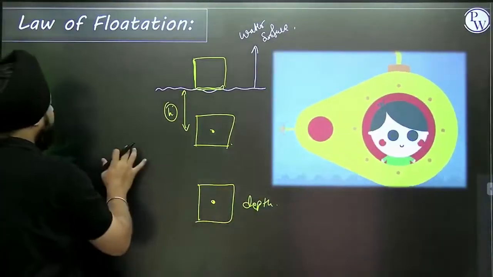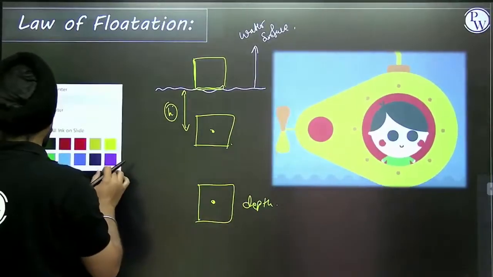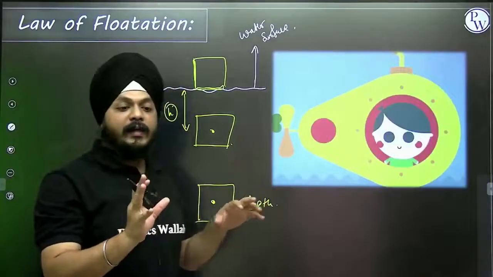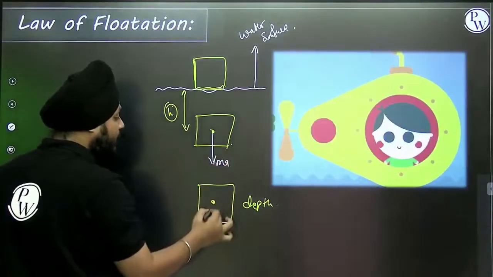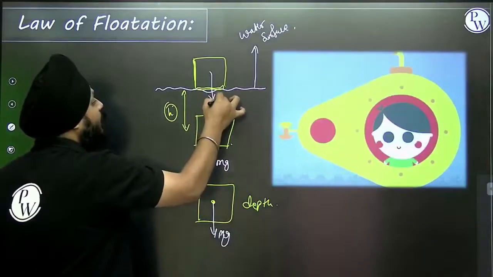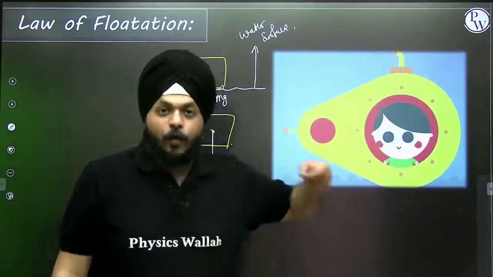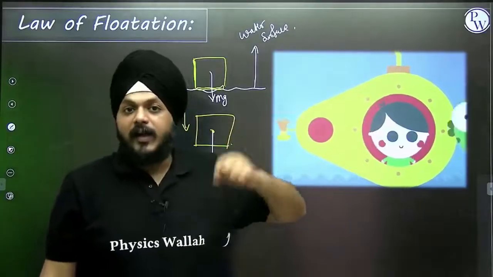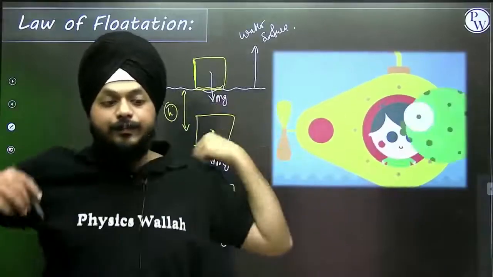Basically, for these objects, two kinds of forces are always acting. First of all, weight, which is acting in the downward direction. There is another force, known as buoyant force, a kind of resistance provided by the fluid towards an object.